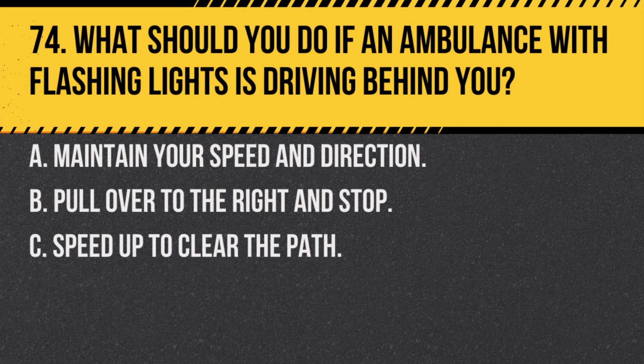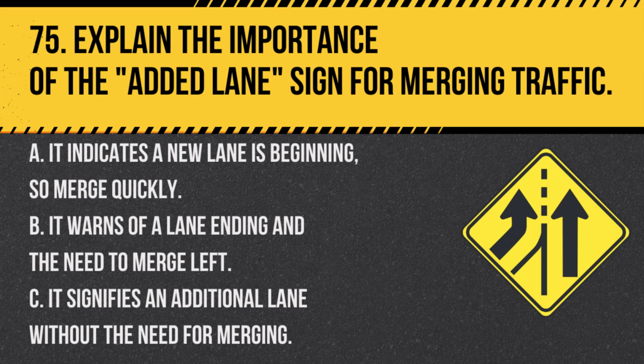Question 74. What should you do if an ambulance with flashing lights is driving behind you? A. Maintain your speed and direction. B. Pull over to the right and stop. C. Speed up to clear the path. Answer: B. Pull over to the right and stop. If an ambulance with flashing lights is behind you, pull over to the right and stop to allow it to pass safely.